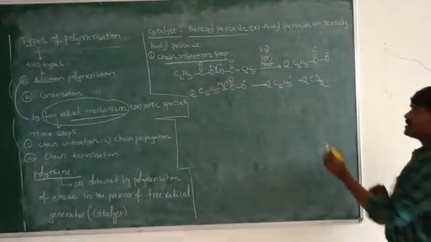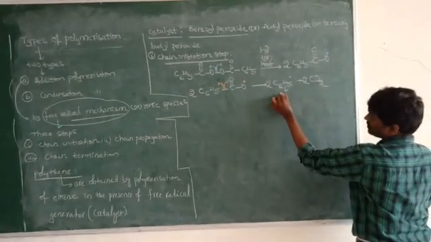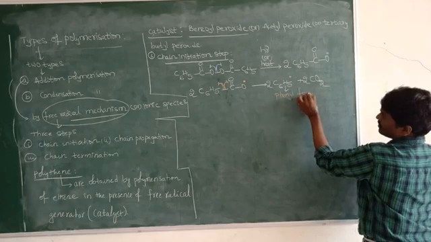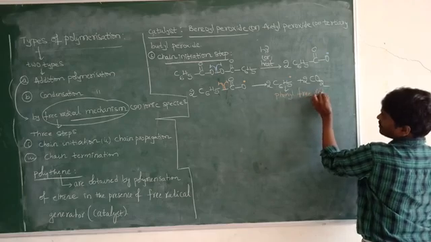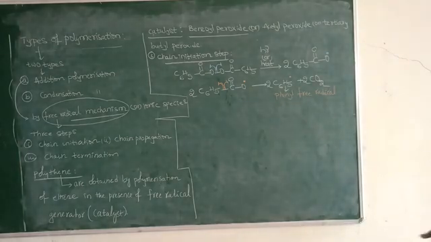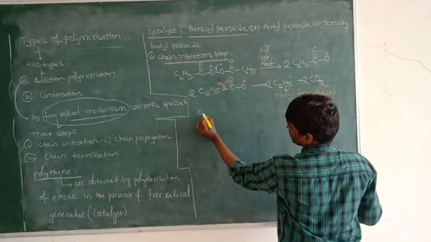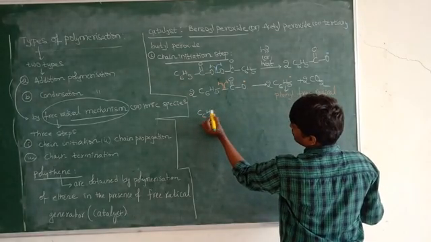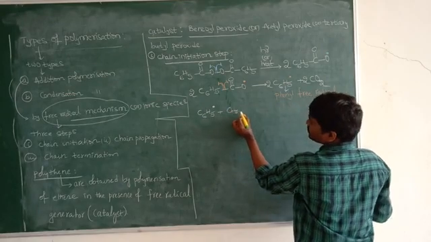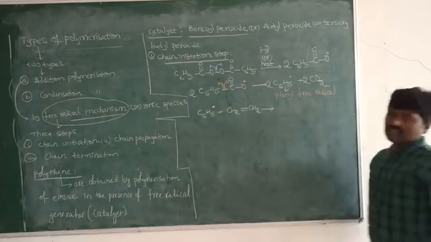Right, now here phenyl free radicals form. Now this phenyl free radical, so it reacts with which one? It reacts with ethene.